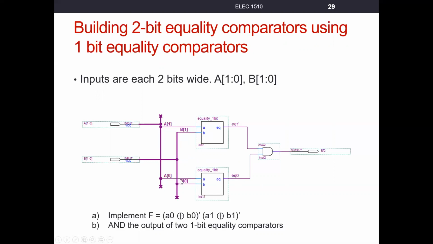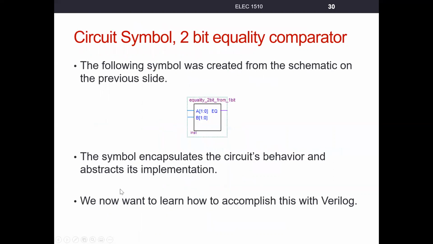Now, this looks like a bit more trouble for a 1-bit equality comparator. But what we want to start thinking about is if we were to go to a 3-bit equality comparator, right, then, well, we don't want to probably draw things schematically. We're going to have to add more symbols. We don't want to necessarily write out a truth table because, well, if A is 3 bits and B is 3 bits, we have a total of 6 input bits. 2 to the 6 is 64. We have a 64 input truth table. This is getting really big to start deriving Boolean equations, right?